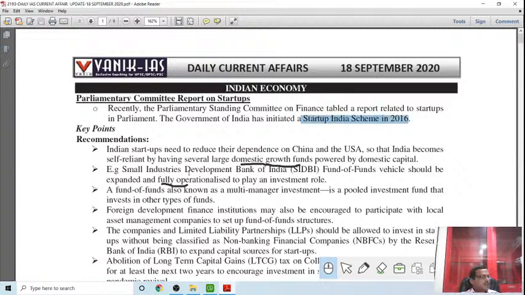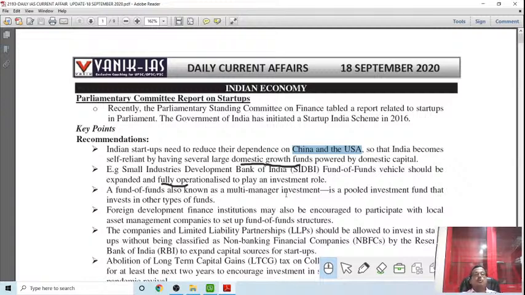Okay, but recently the report says Indian startups need to reduce their dependence on China and the USA. So it should be indigenous, Atmanirbhar Bharat. Small Industries Development Bank should be a fund of funds. Vehicles should be expanded and fully operationalized to play an investment role. So a fund of funds is created, but the funds managed in that fund of funds should be more, so it can fulfill the demand of all the startups.